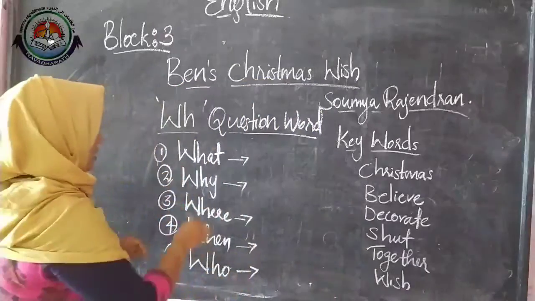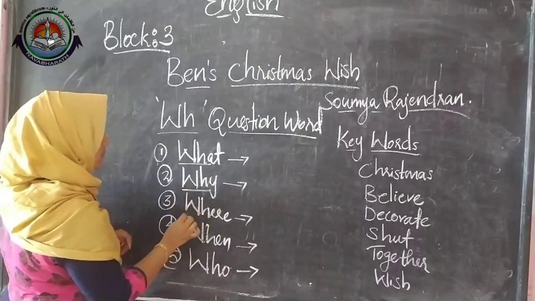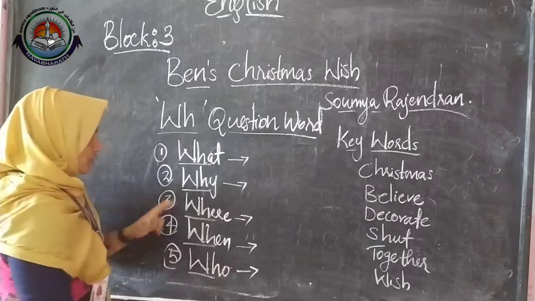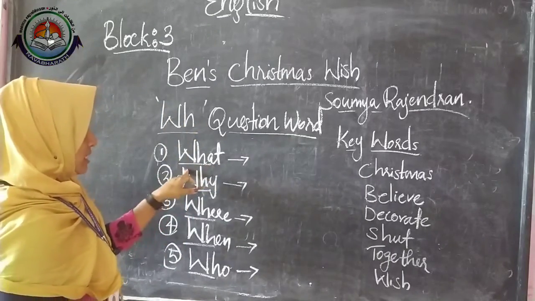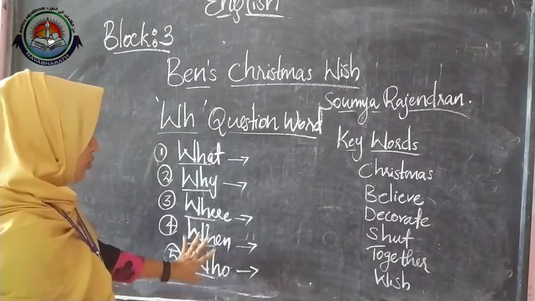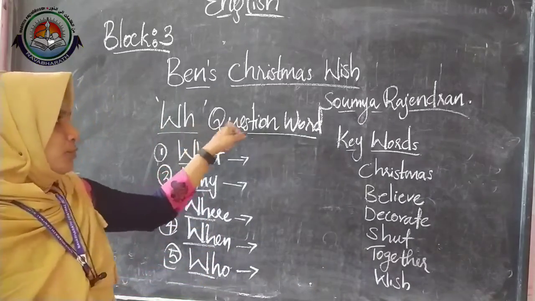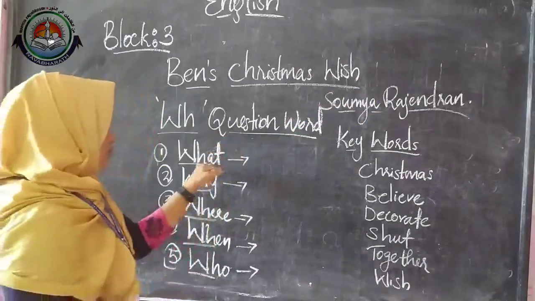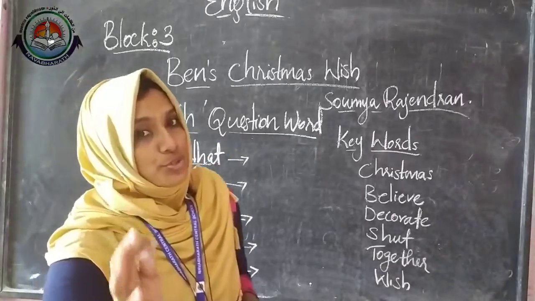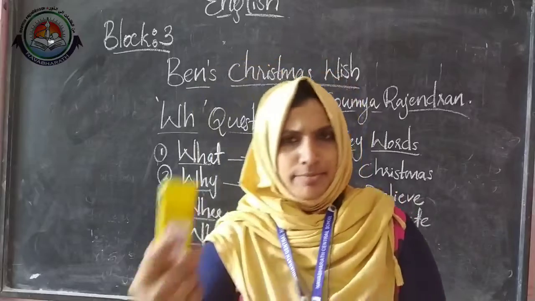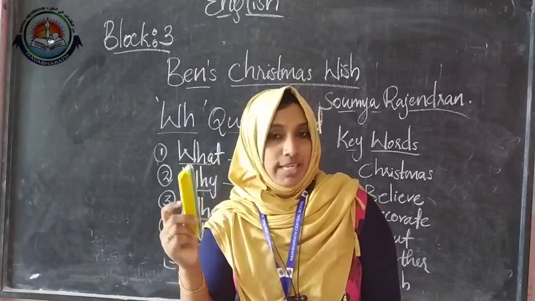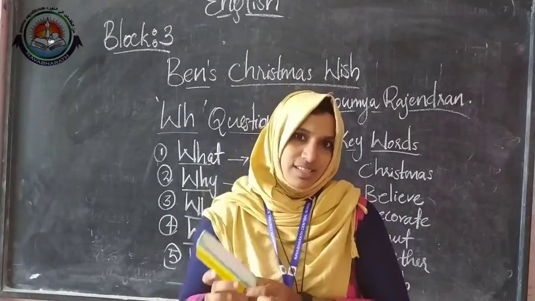So here see, all these words begin with WH. Here you can see that WH. These are the beginning letters. That is why we call all these words WH question words. So when do we use what? It is used to know about actions or things. For example, see, here I am having a duster. So I can ask, what is this?